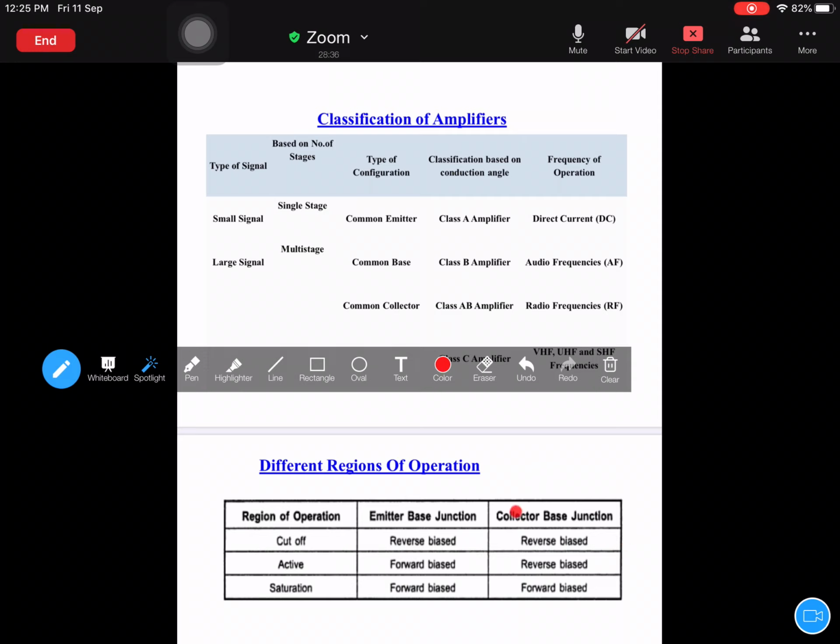If a transistor's emitter base junction is reverse bias and collector base junction is reverse bias, then that transistor is said to operate in cutoff mode.